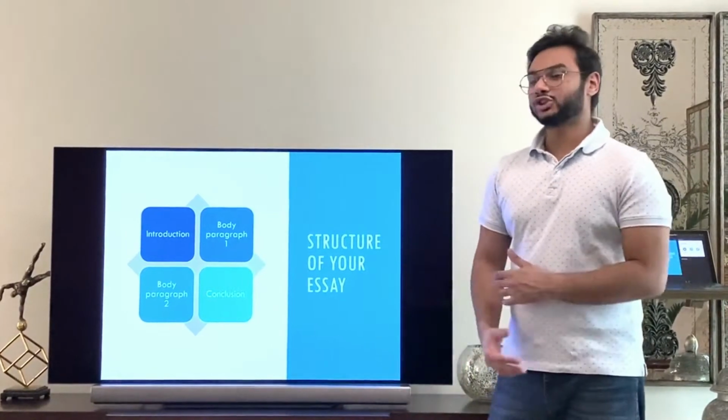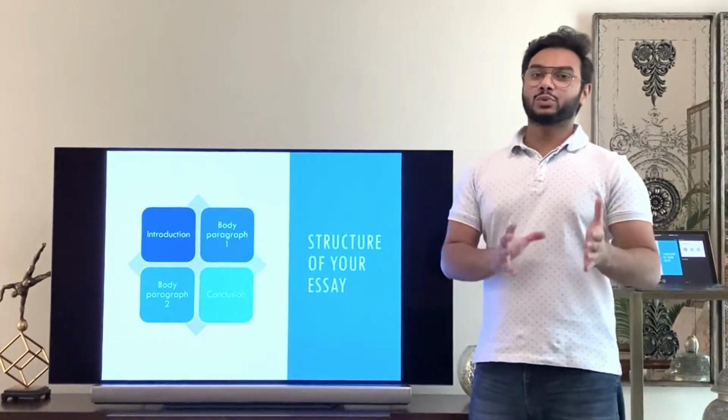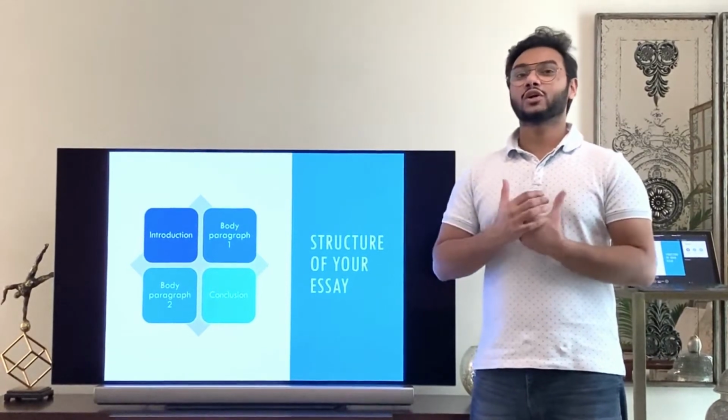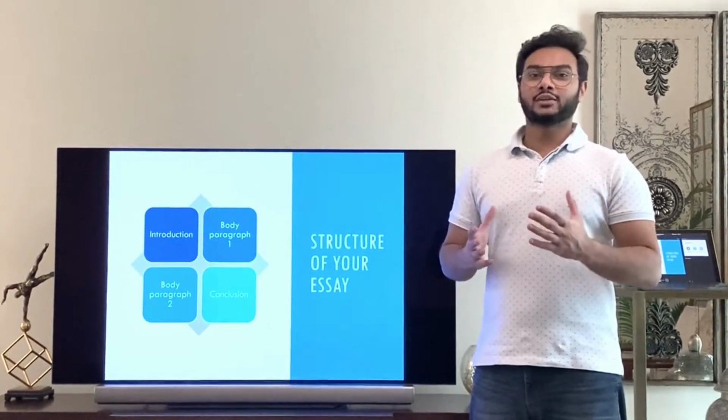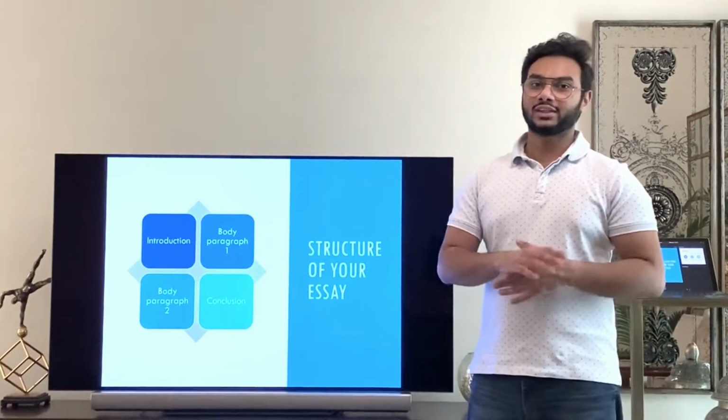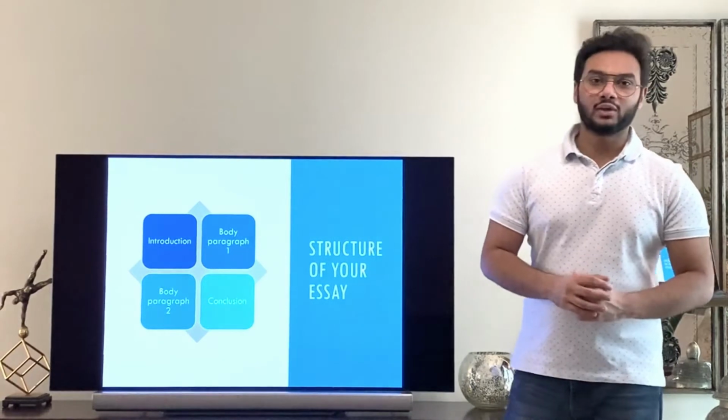Now this is where task 2 differs from task 1. In task 1 you have to give an overview of the whole essay. In task 2 you have to give a conclusion. Please do not mix it up. Please do not give an overview in task 2 and give a conclusion in task 1. That will completely mess up the whole exam.